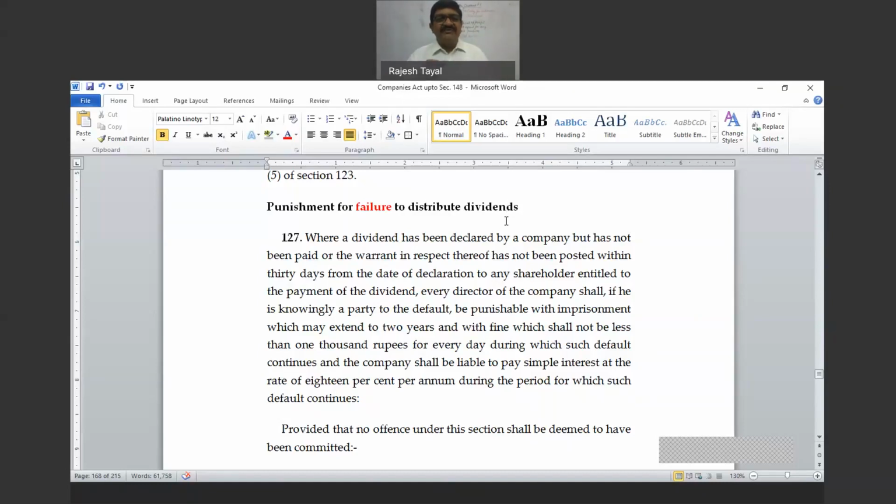If that is not even issued, then certainly it becomes a serious business, as you are required to simply issue a check, you are required to issue a dividend warrant. Whether it reaches the recipient or not, that is none of the responsibility of the company. Whether it is encashed by him or not, that is none of the responsibility of the company. He has deposited it with the bank, but the bank has not given him credit, that is not the responsibility of the company. The responsibility of the company is only up to sending the relevant instrument to the member